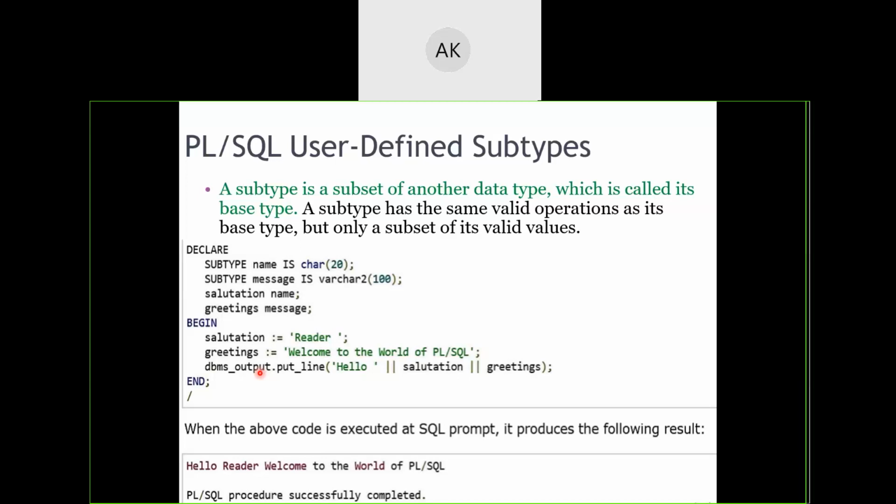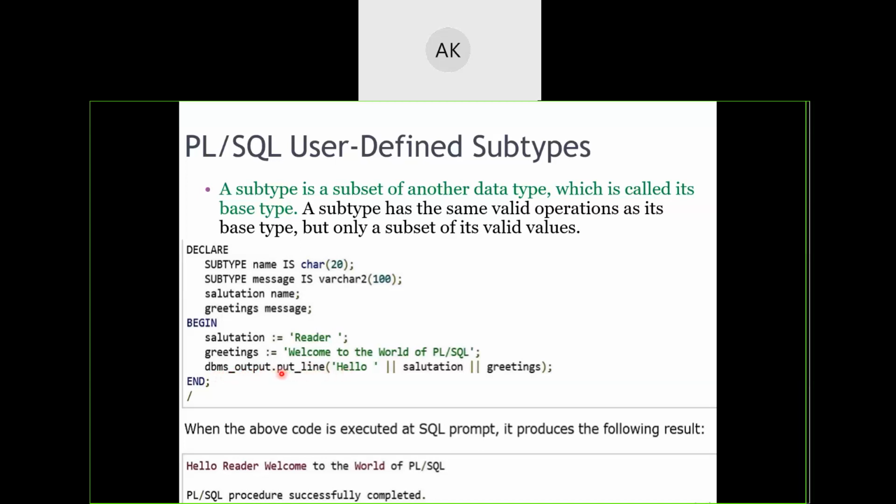Whenever we want to display a message to the user, just like printf, we have got a function called put underscore line. This put underscore line has been defined in a package called DBMS underscore output.